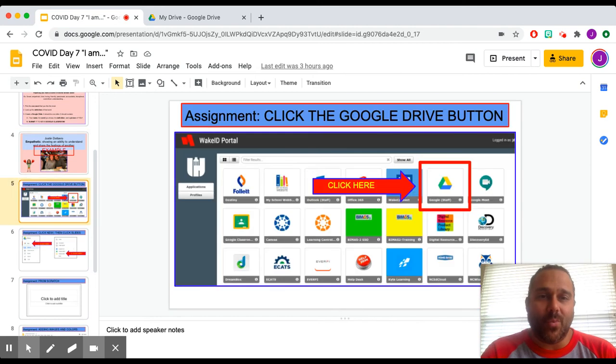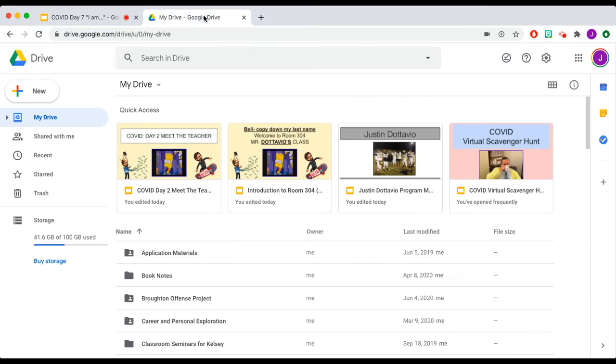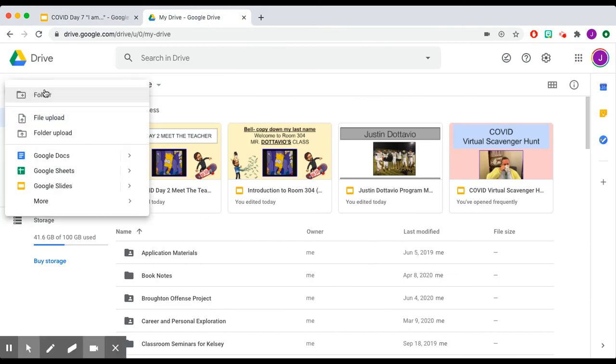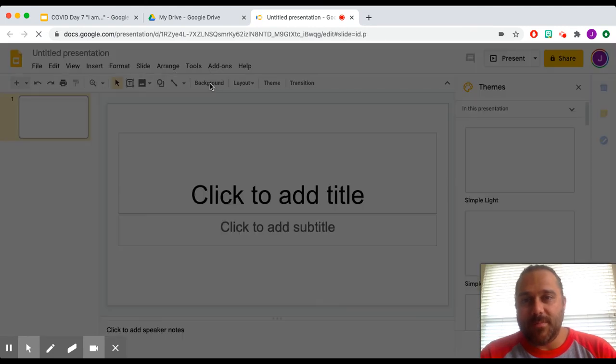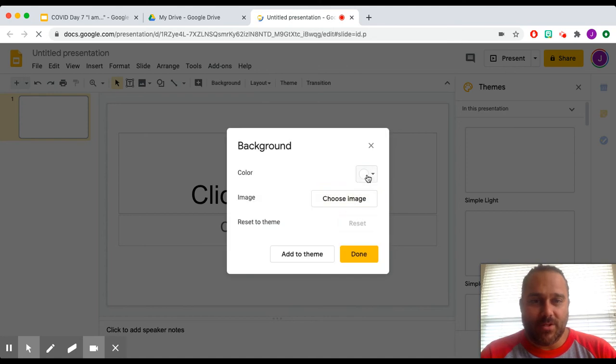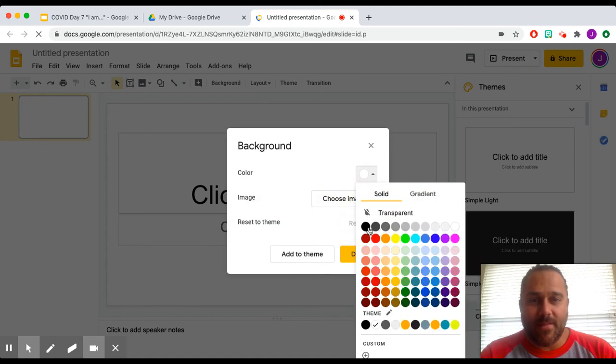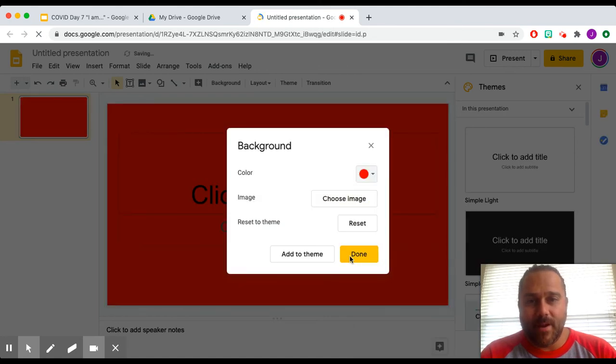So you will sign into your Wake ID. You will click that Google Drive button there. It's going to take you to something that looks like this. You press New, Google Slides. It's going to bring you up a plain slide. If you want to change the background, you press background, and it'll let you change the colors, right? So right now, I can make it red, right?